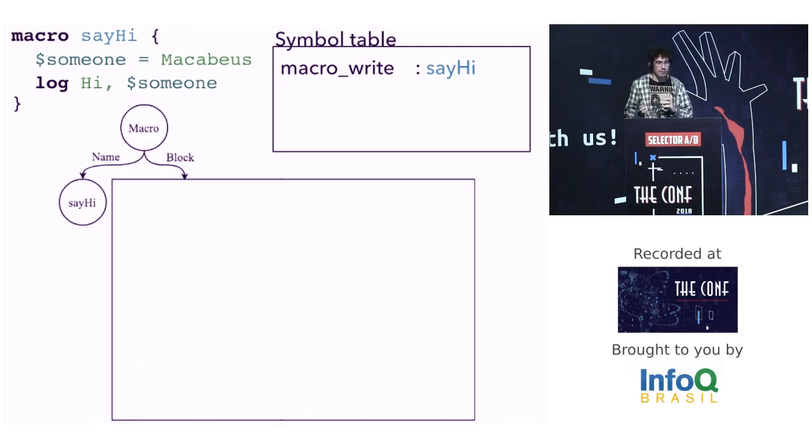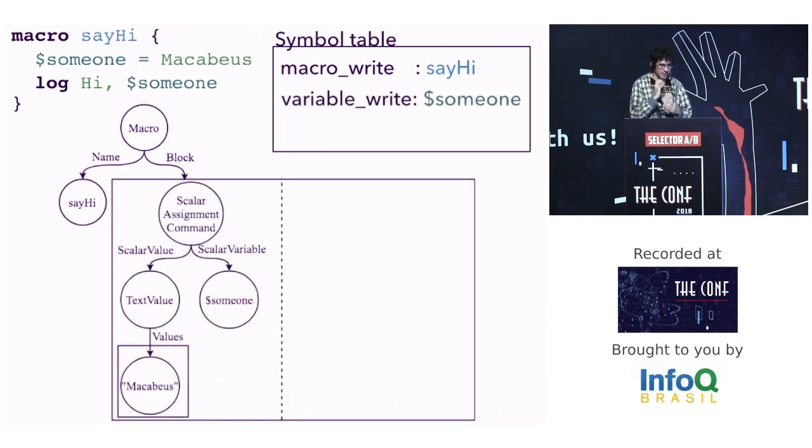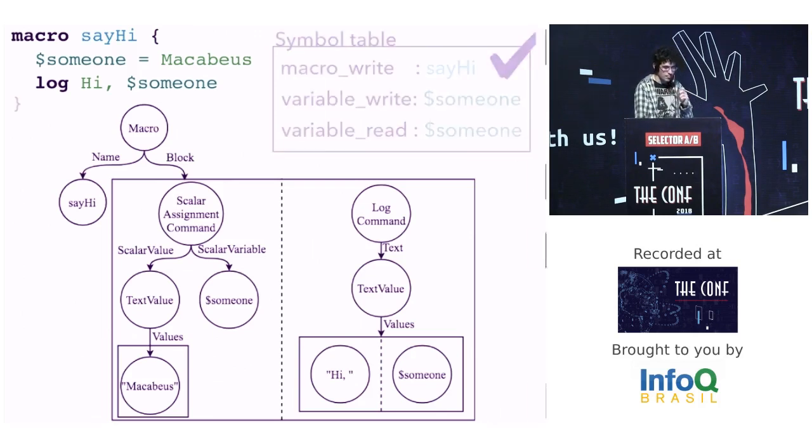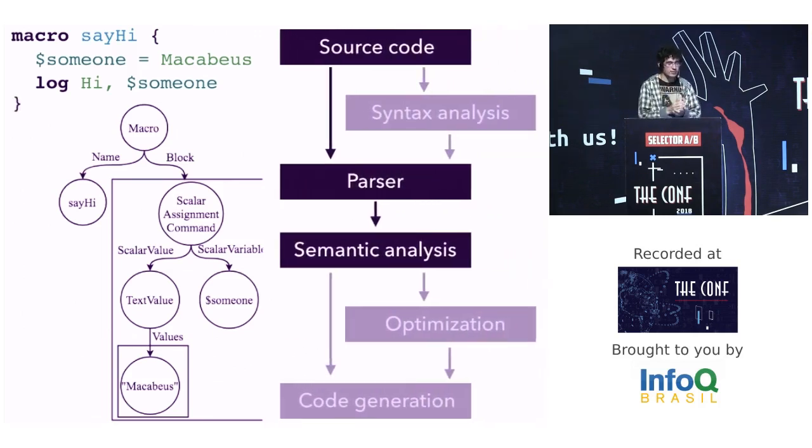You are writing a macro called sci-hi. In this subtree, you are writing a scalar variable called someone. And in this subtree, we are reading the variable someone. Then you can check that all variables that were read were written. Then this code is semantically correct. Let's go to the next compilation step.